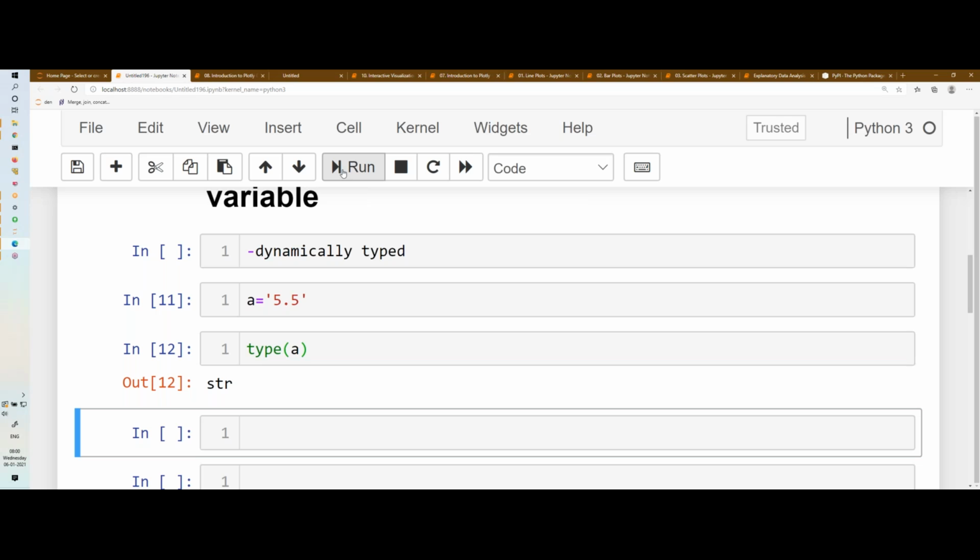Is it clear how to define a variable? Is variable clear? Yes.